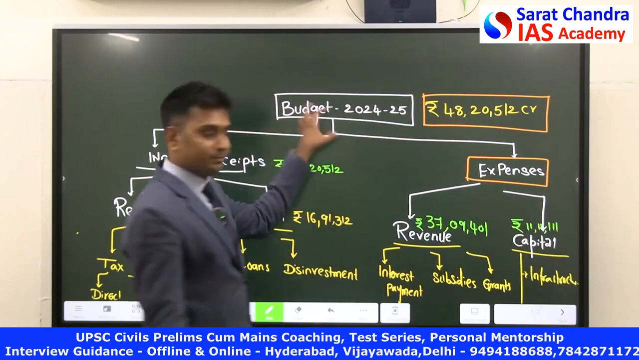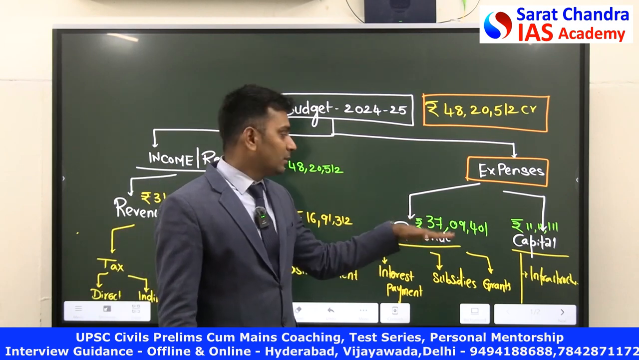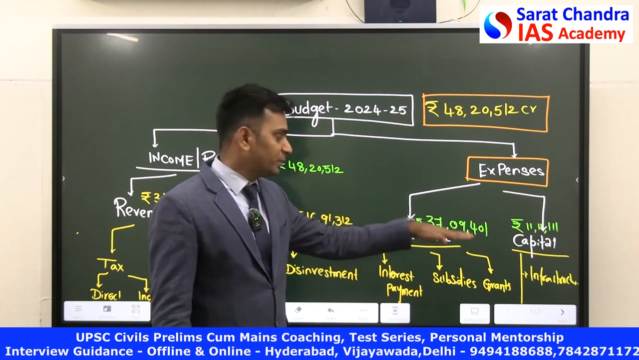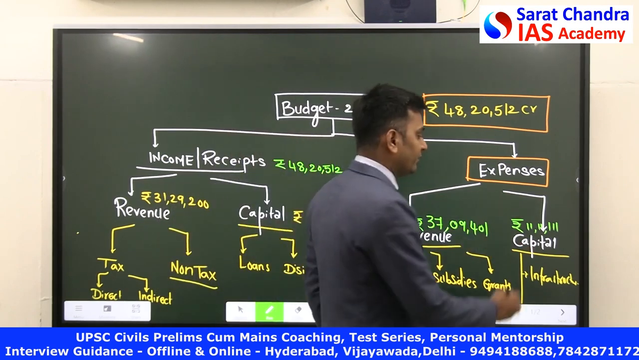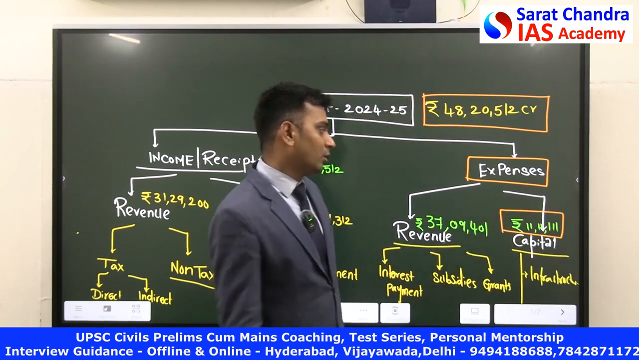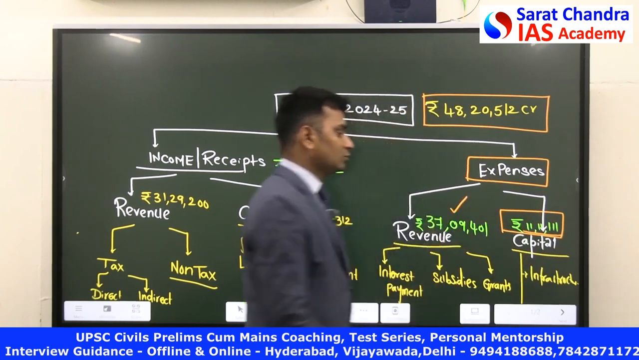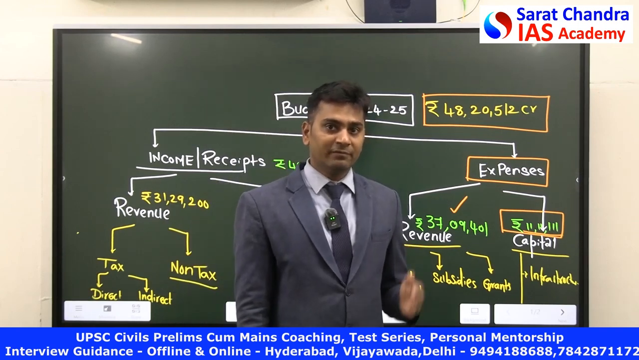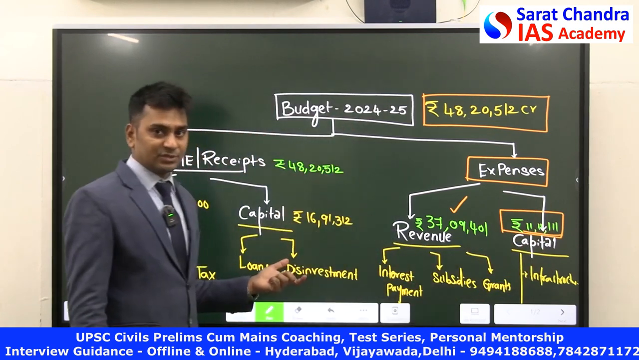Now after pooling it, how are they spending? They are spending 37 lakh 9,401 crore rupees in revenue expenditure, whereas 11 lakh 11,111 crore rupees. Look at the number. The number was fancily designed by the government, 11, 11, 11. So all 11s. So for capital expenditure, they are giving somewhere around 11 lakh 11,111 crore rupees. This is what we find as far as budget is considered.